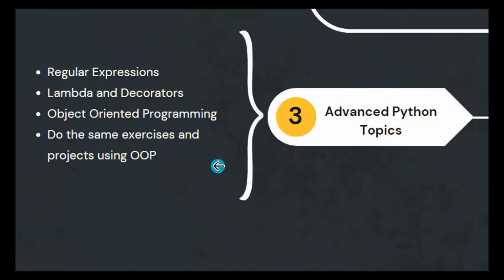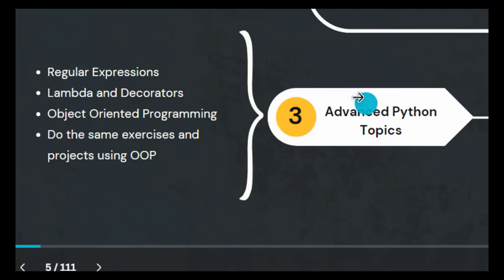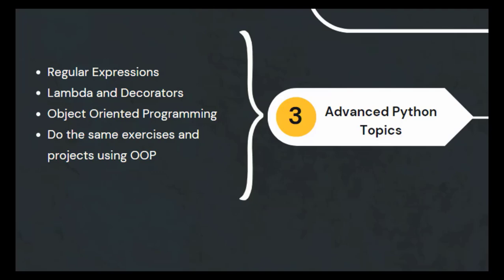Perfect. So when you finish object-oriented programming, you also need to do exercises using it. Here you don't need to stress out. Those exercises and projects that you did in step 2, you need to do them using object-oriented programming, so that you can put your skills into practice. You learn object-oriented programming, then practice it by converting those exercises that you did with normal Python code like functions into object-oriented programs. That's a good way to start.